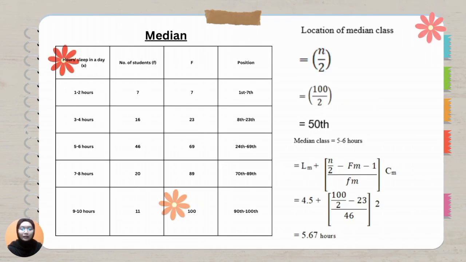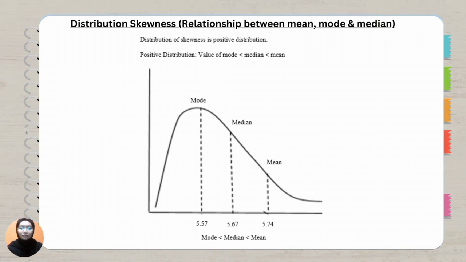Lastly, for median, I have calculated and identified the position. So the median that we got is 5.67. The distribution skewness for question 5 is a positive distribution because mode is less than median and median is less than mean, which is 5.57, 5.67, and 5.74 respectively.